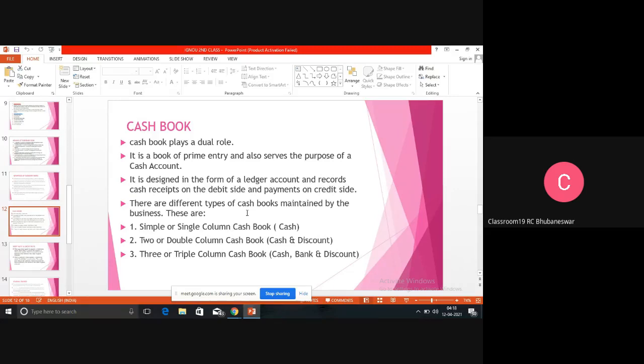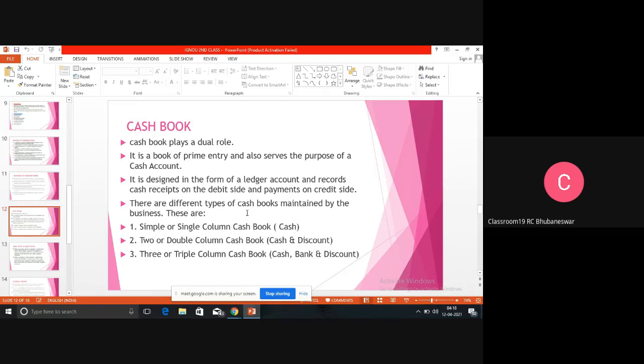So single column cash book means there is only a cash account. Only a debit side and a credit side. If any cash is received, it is recorded on the debit side. If any cash is paid, it is recorded on the credit side. So there is only one account, that is known as the cash account.